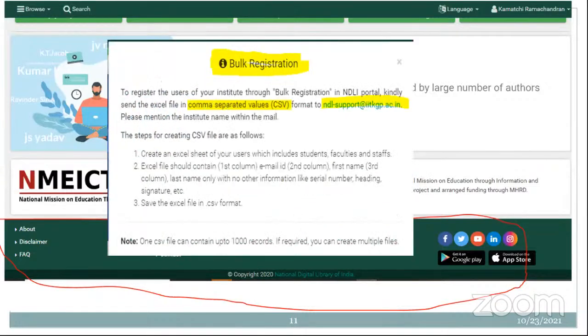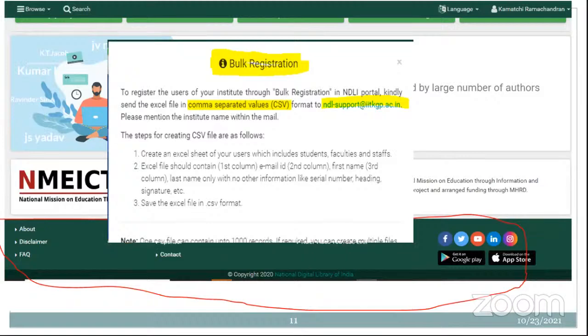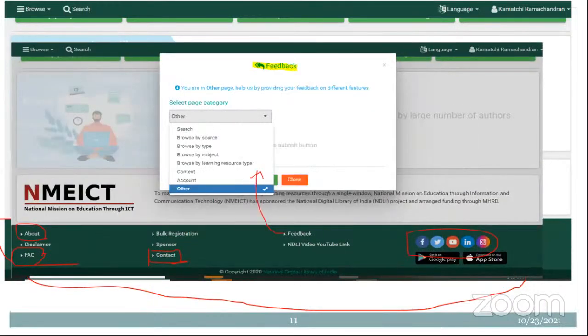So this is the option for bulk registration. As an NDLI coordinator, even your class representative can do a bulk registration for all the people. They have to give all the student details in a comma separated file format, and they can do the bulk registration for that.